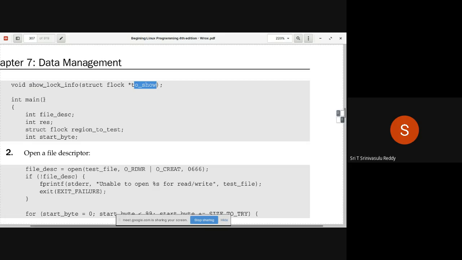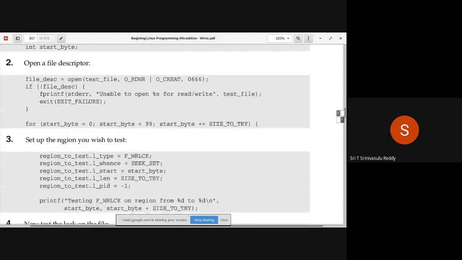Okay, so now the main function: int file descriptor, int result, structure region to test. What is the area that you would like to verify, and then what is the starting byte, int start byte. Now it's going to be straightforward. First, before applying the locks and all that, you have to open the file, right? So here that's what you are doing. File descriptor equal to open of test file, the same test file, for reading and writing purposes with a create mechanism. If it is not there, you create it. And then 0 and so on.